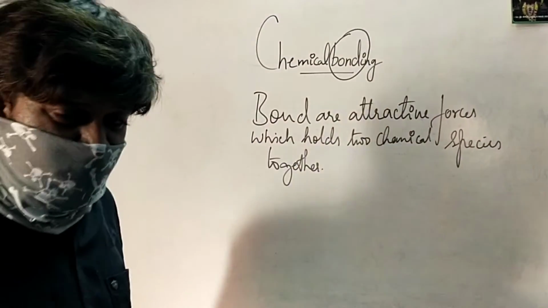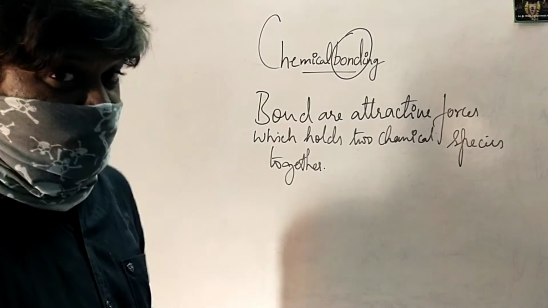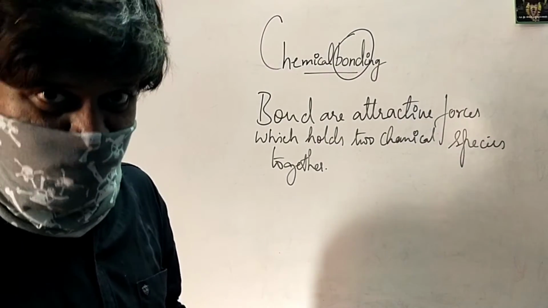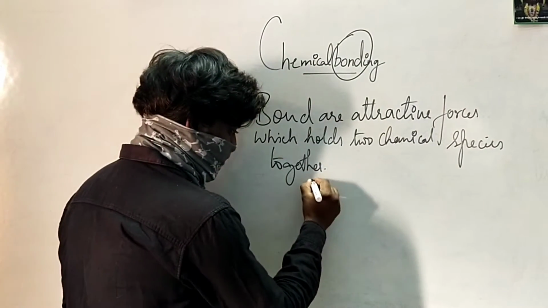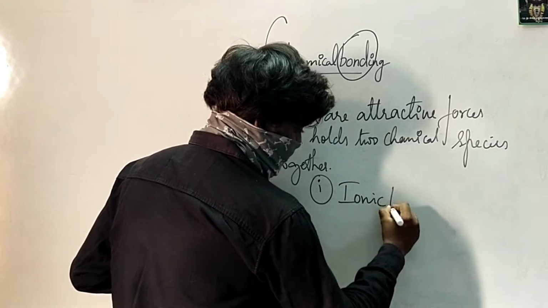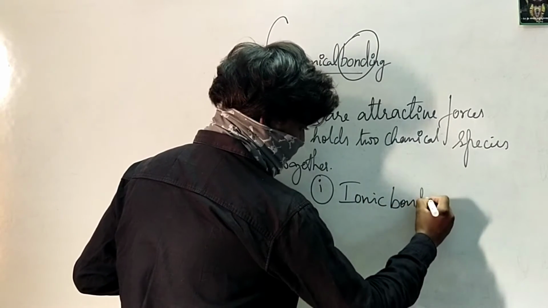Now, how many different types of bonds do you have? We have a lot of bonds. I will try to explain each and every possible bond one by one. So, first among them is called ionic bond. Now, we will try to understand what is ionic bond.